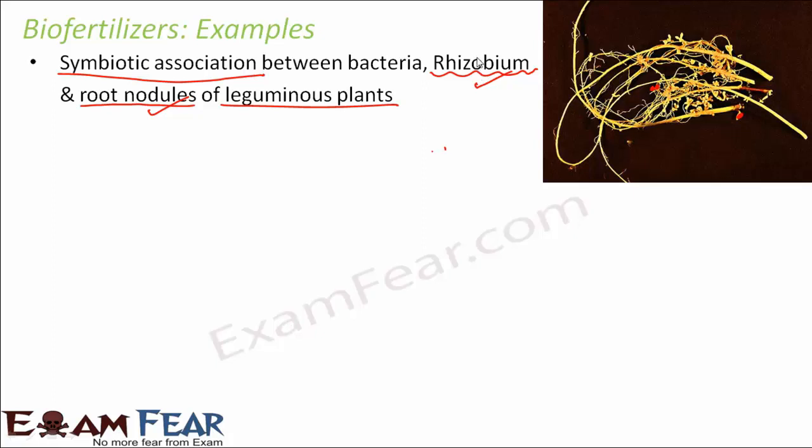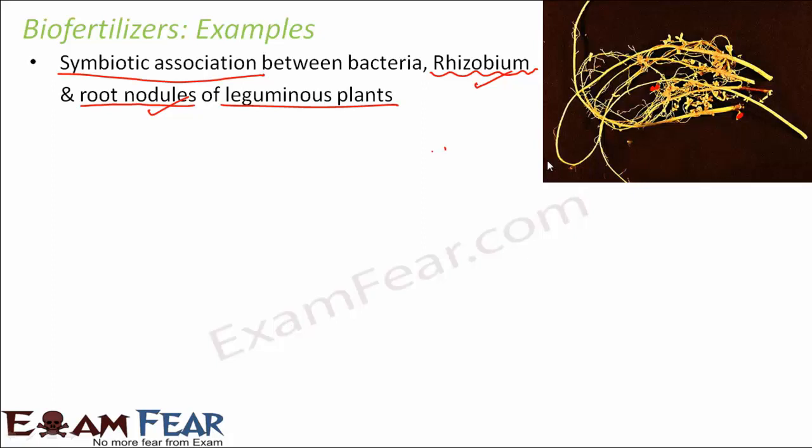So one party is rhizobium, which gets its shelter and food from the root nodules, and the other party is the root nodule of the plant. So how is the plant getting benefited? Because this bacteria helps to fix atmospheric nitrogen into the soil. Now, if the soil has more nitrogen, who will take the benefit out of it?